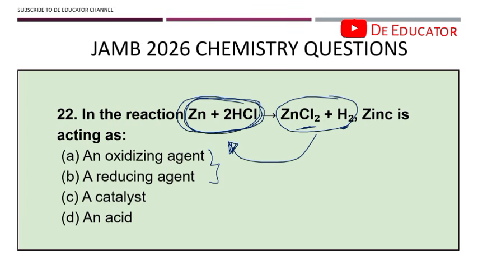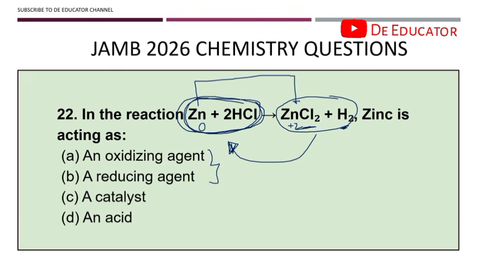Okay. Now the question says, what is zinc acting as? Let's look at zinc. So zinc to zinc chloride, something is happening. Zinc is firstly losing electrons. Now you might want to ask me, how did I know that zinc is losing electrons? We said earlier that the oxidation state of an element is always zero, which means that the oxidation state of this zinc here is zero. Now the oxidation state of zinc in zinc chloride is plus 2.